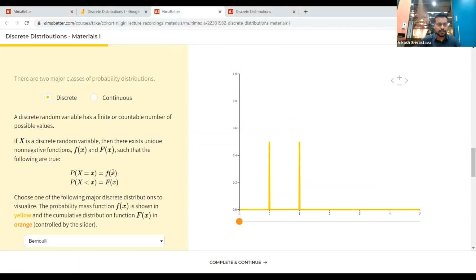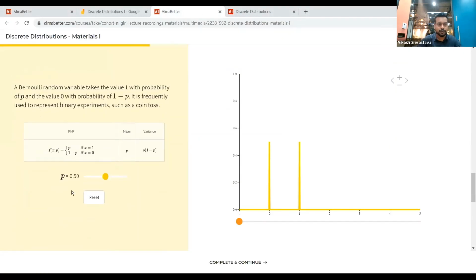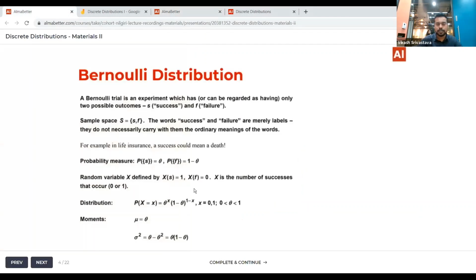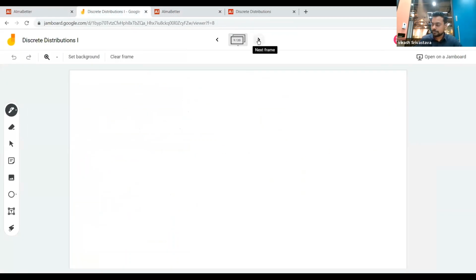there's one thing I wanted to tell you guys. If you talk about the Bernoulli random variable, this can also be written in this fashion, and in fact I would suggest that if you want to remember, always remember in this particular format, but you can also learn this particular format as well, right? So these are essentially the same thing, and I'll just show you how. So here also, the Bernoulli distribution. So probability of x is equal to x.